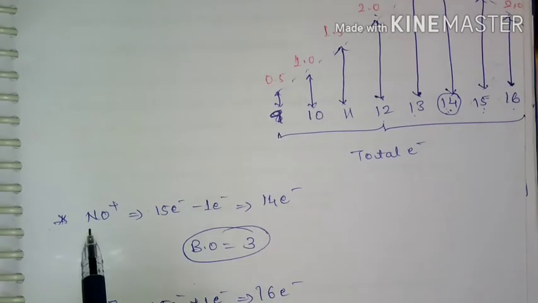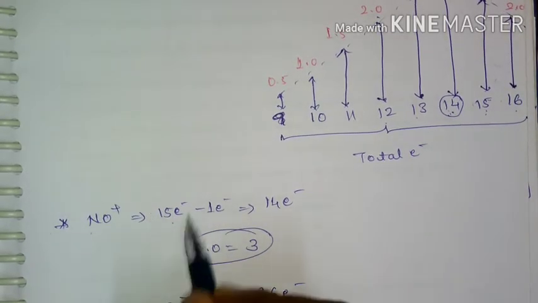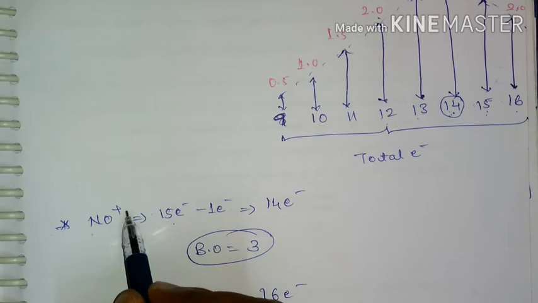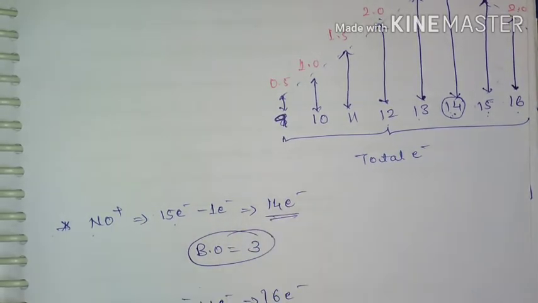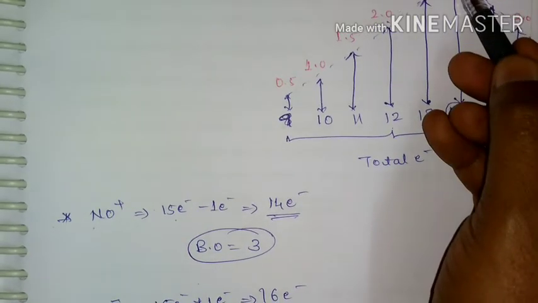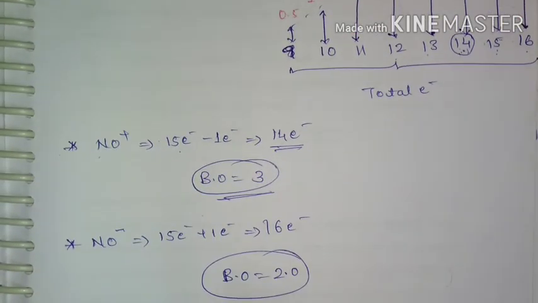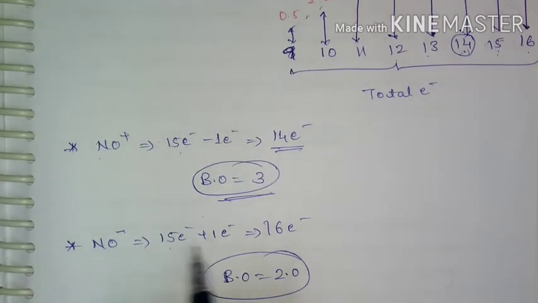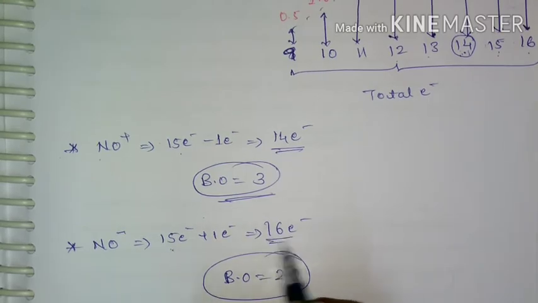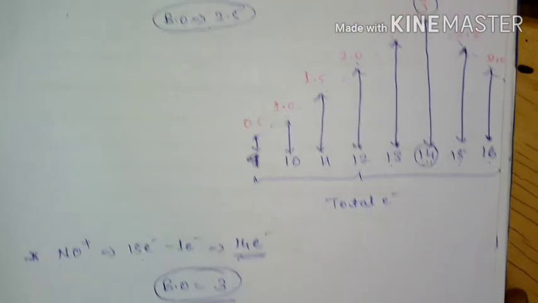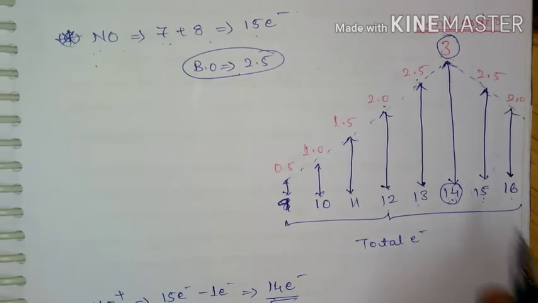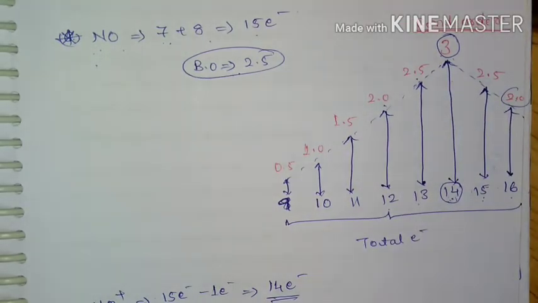For NO plus, I need to remove one electron because it is carrying positive charge, so it will become 14 electrons. For 14, bond order will be 3. And if you come to NO minus, I need to add 1 electron to the 15 electron species, so it will become 16. So for 16, the bond order will be 2.